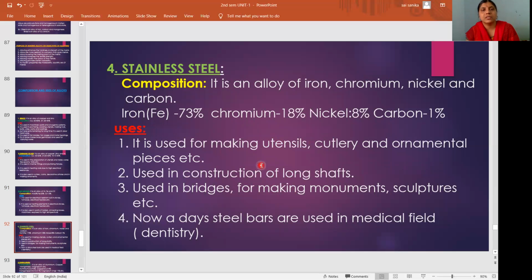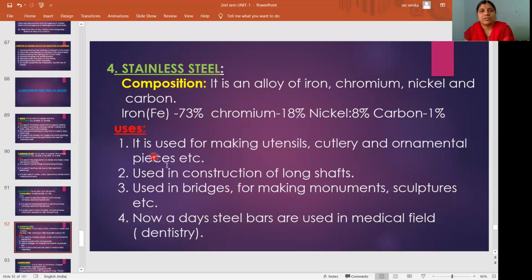This is used for making utensils. Then cutlery and ornamental pieces. And used in construction of long shafts, handles. It is used in bridges, for making monuments, sculptures, etc. And nowadays steel bars are used in the medical field. Even these steel bars are also used in dentistry.